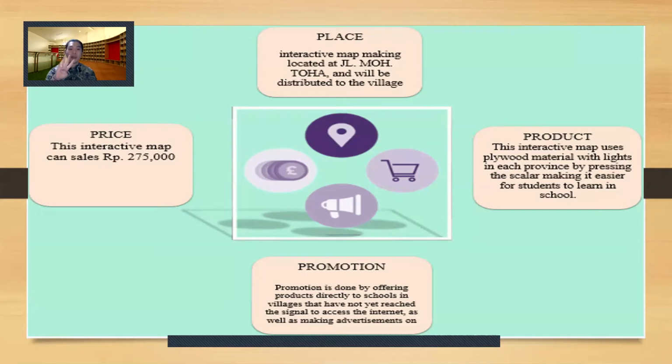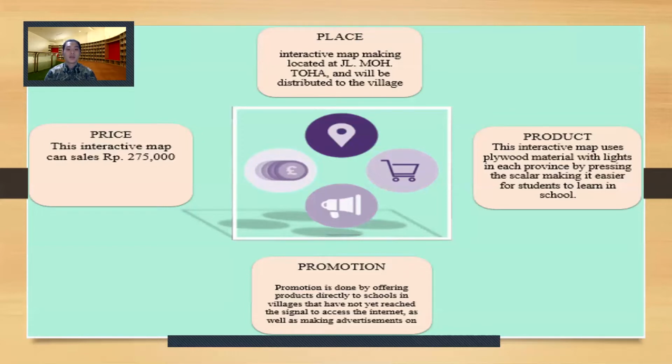Okay, this is 4P: product, place, price, and promotion. Product: this interactive map uses plywood material with a light in each province, activated by pressing the scalar, making it easier for students to learn in school.